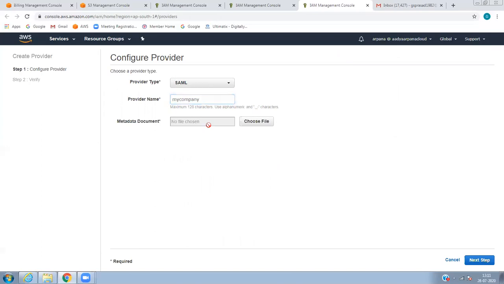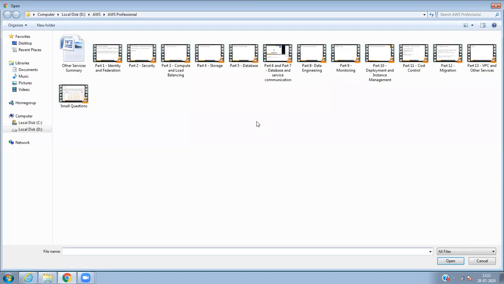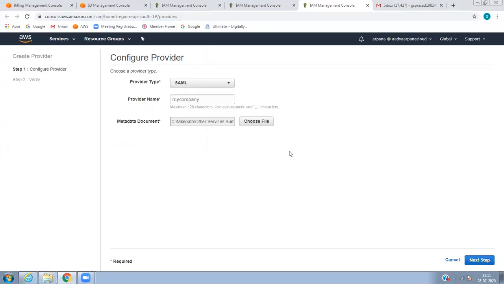Every company will have a metadata document. When you go to the server, you can download the metadata document, then attach that file. What is metadata? Data about data.